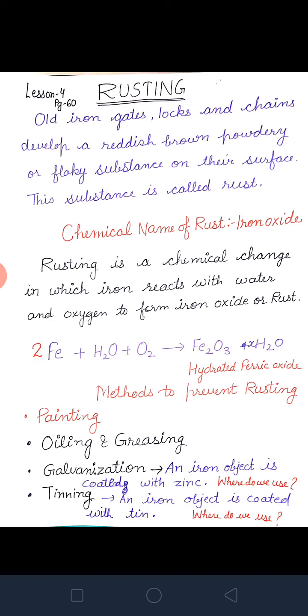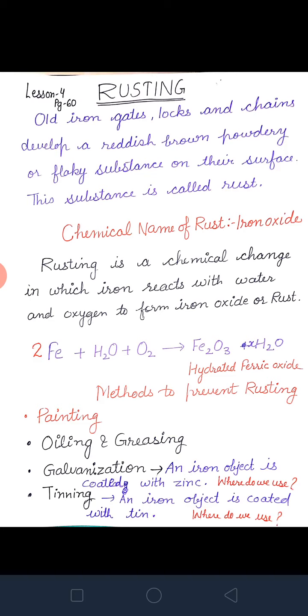So, who will tell me whether it is a physical change or a chemical change? Ma'am, it is a chemical change. Why is it a chemical change? Because earlier iron was there, and then what happens to that iron? Due to air and water, a new layer of brown color developed on that iron. It means it is a chemical change, in which iron reacts with water and oxygen to form iron oxide or rust.